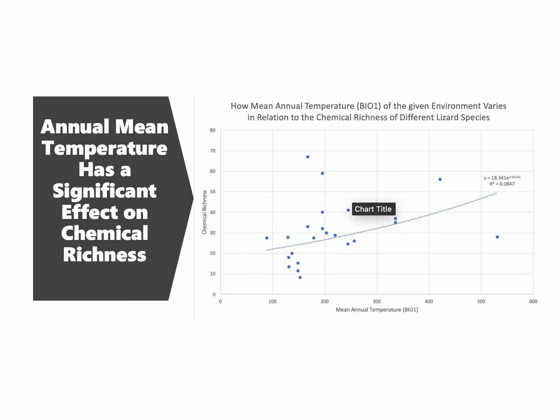I then conducted an ANOVA two-factor test with replication to test how chemical richness among the two species compared with the annual mean temperature of the environment of the lizards, and then my results showed that there is a very significant correlation between annual mean temperature and the chemical richness of the scent marks of lizards.